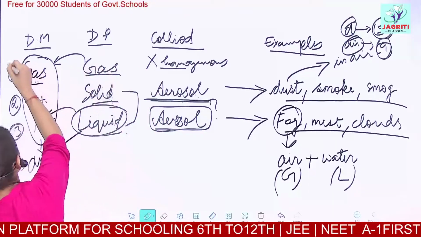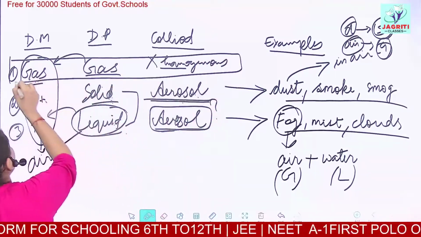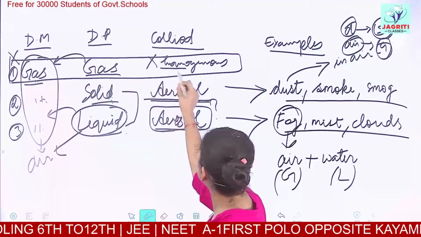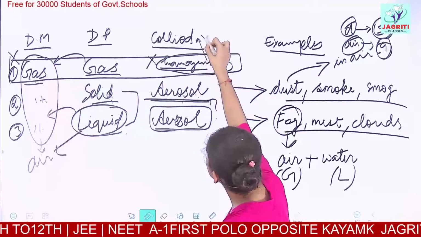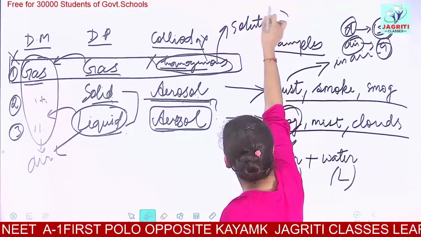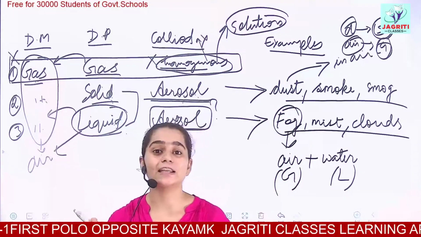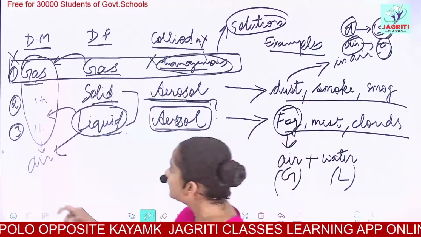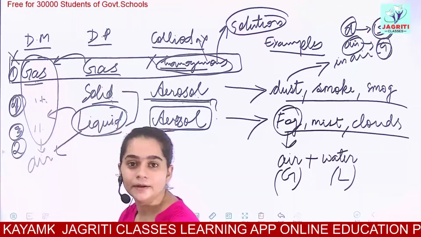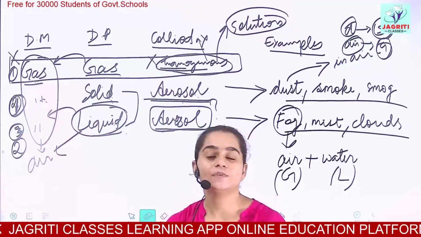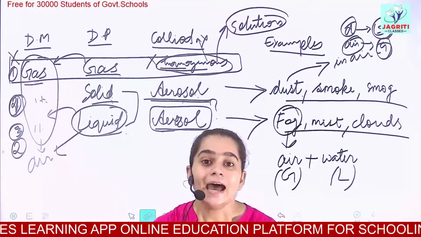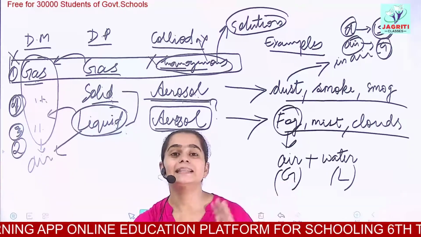And never include gas in gas solution as a colloid. This solution does not behave as colloid. This solution shows homogeneous nature. So this is not a colloid. In fact, it is a type of solution. Due to its homogeneous nature, it is kept in the category of solution. So we can number this as our first category and this as our second one. Now, total of 8 categories we have to study. We have done 2 categories. Now we are left with 6 categories, and these 6 categories we will discuss in the next video lecture.